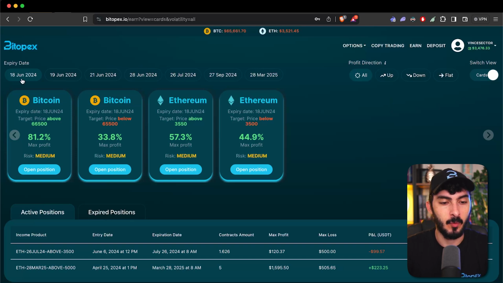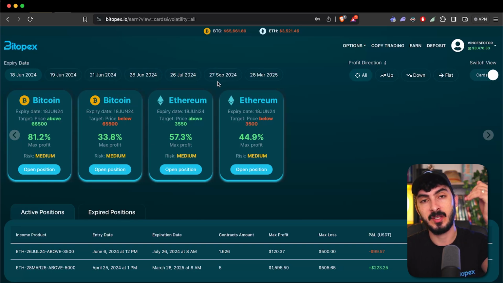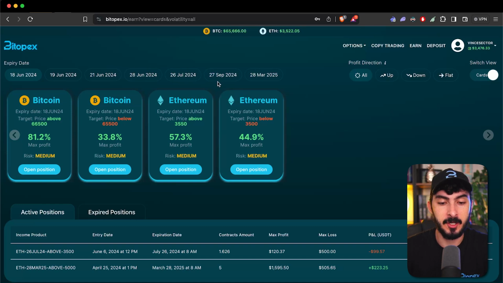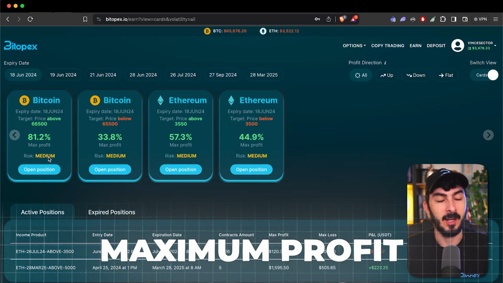You can see that we have different expirations. So this is when the option expires. So we have 2 days forward, we have the 21st, the 28th, the 26th of next month, and we have September and March next year. So how do these work? Well, they are very simple. You need to look at 3 things: the target price, the maximum profit, and the risk.